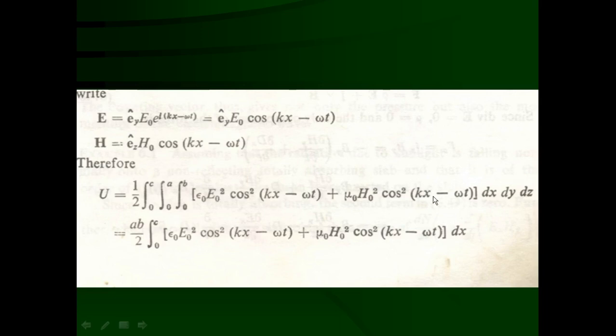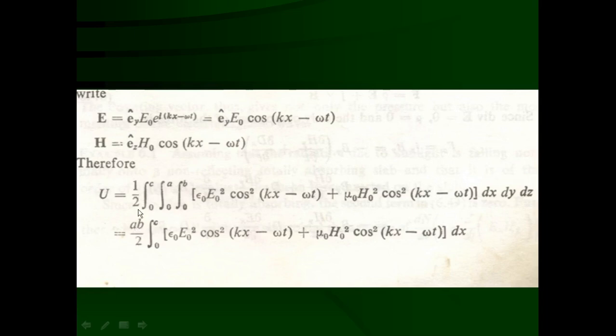These terms, as well as this term, are independent of y and z. So the integration from 0 to a of dy is equal to y, with the limit from 0 to a, so it is a minus 0, that is going to be a. Similarly, for this one, the integration from 0 to b of dz is going to be b. So these two integrations come out to be the magnitude a into b, that is the breadth and